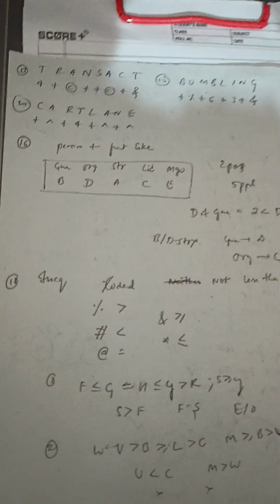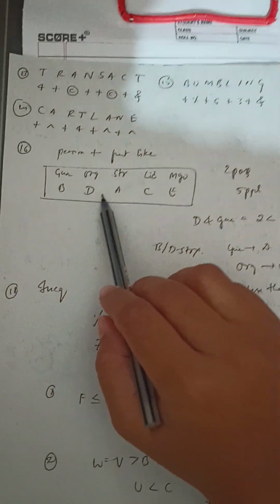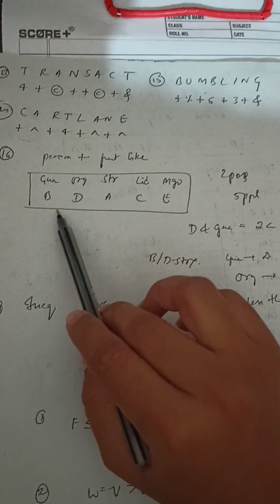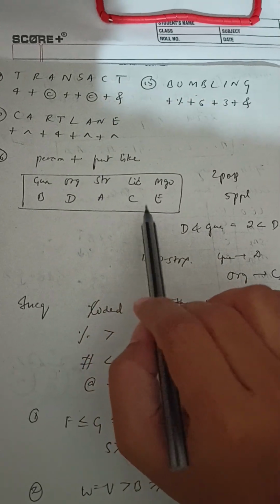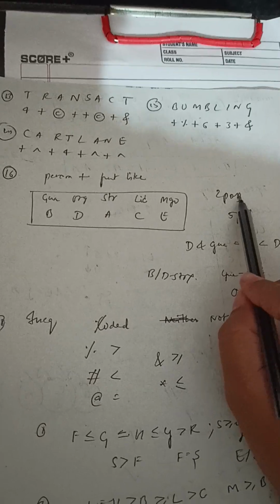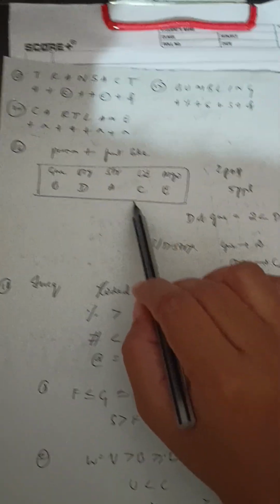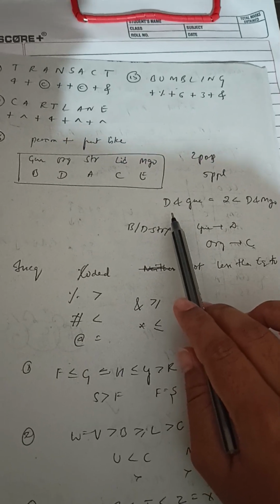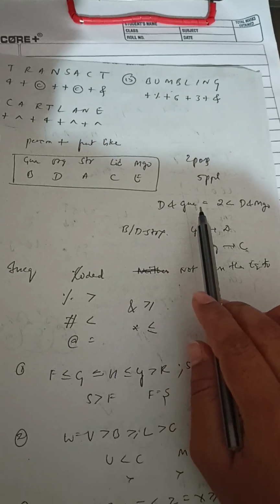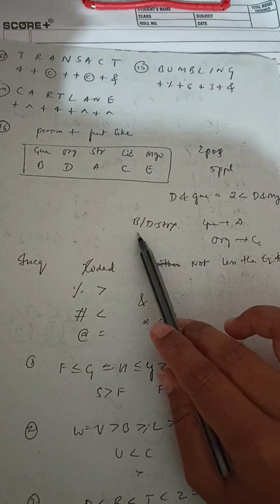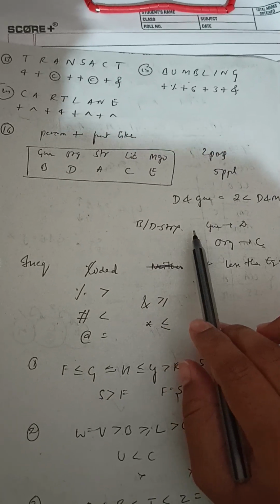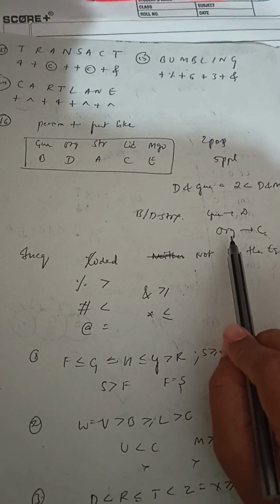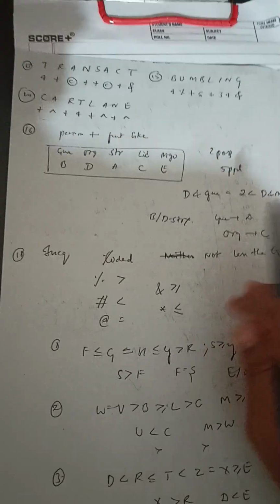So next one, one person and one variable, like the people like different fruits. I think this is the sequence B D A C E. So 5 people were sitting, 2 possibilities, it was doable. These are the conditions. Number of people between G and guava is 2 less than the people between D and mango. B and D don't like strawberry. D sits to the right of one who likes guava. C sits to the right of the one who likes orange.